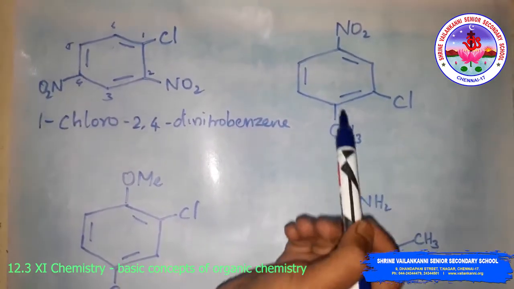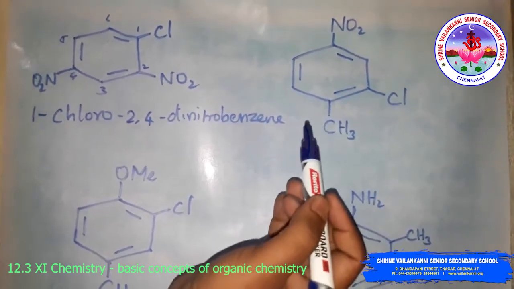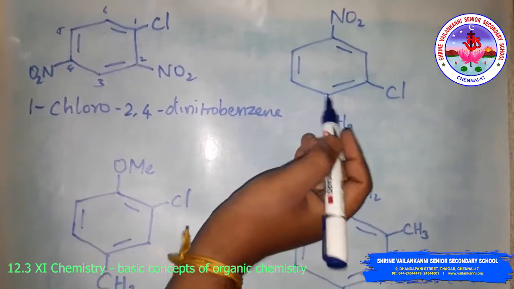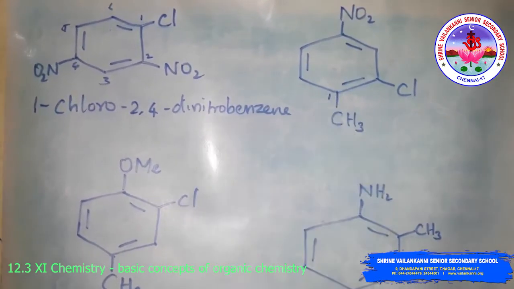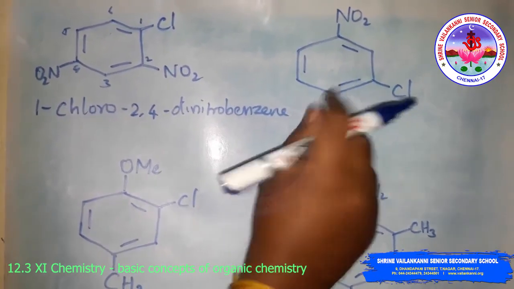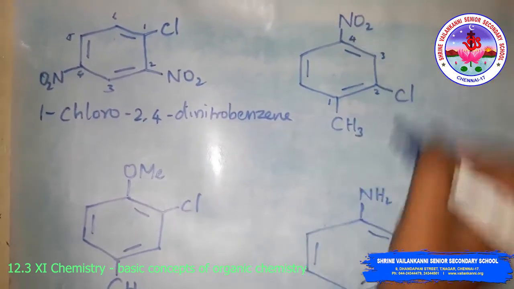Then look at this compound. Here there is also a methyl group, and the methyl group gets numbered first, because compared to the other substituent the methyl group is given preference, so 1, 2, 3, 4.